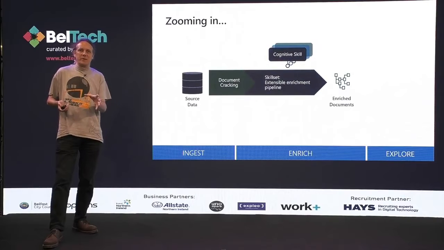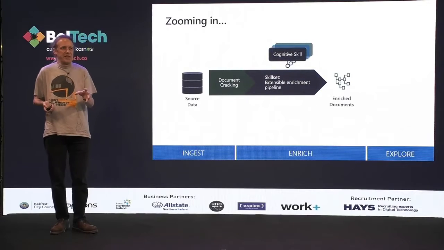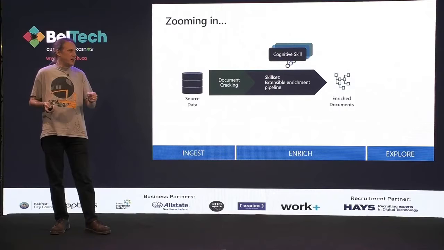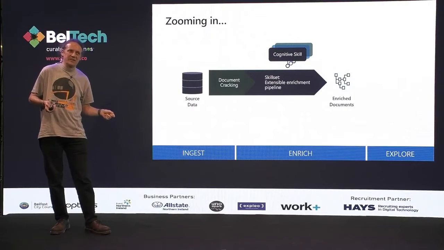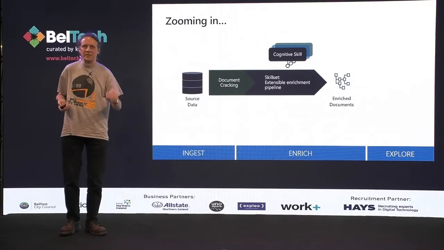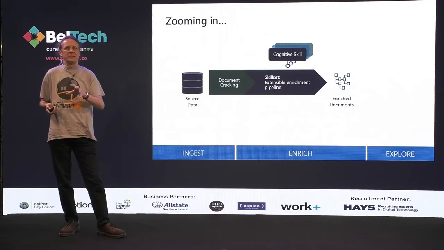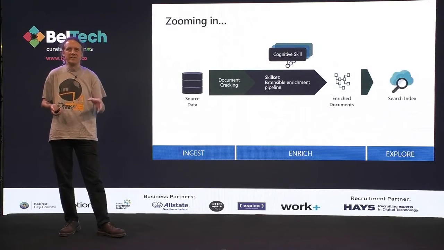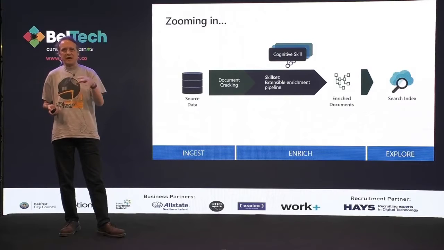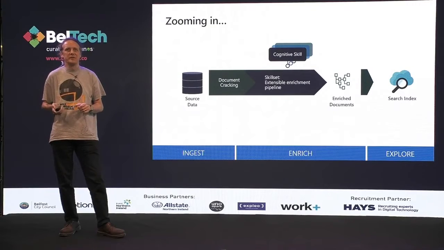Once it's got that information, it feeds it into a skill set. So the skills are those boxes that you've ticked there, so that's essentially all the things that it is going to do. And as you can see, that's an extensible pipeline, so you can actually feed your own skills into there. And then once you've got your enriched documents, then it feeds it into a search index, and that's where you can then start to pull your information out.